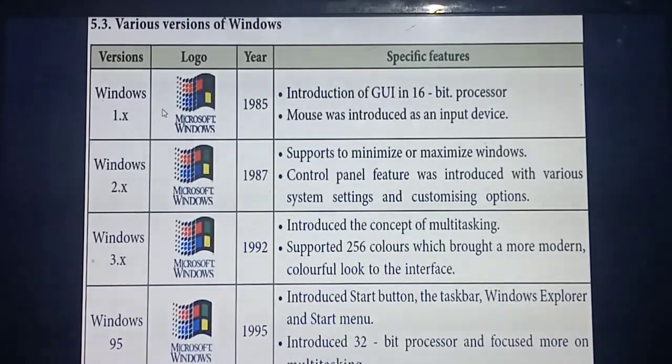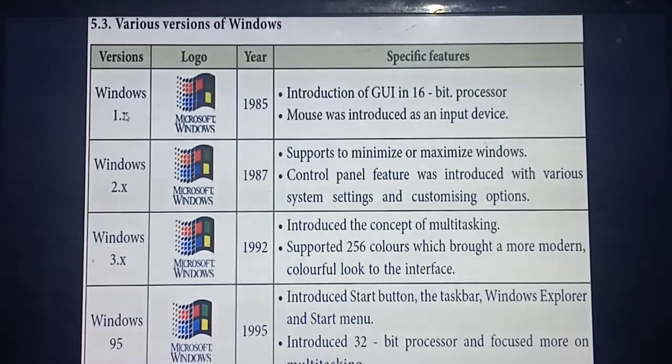What's the important thing? The name. So Windows 1.x, 2.x, the name is very important. Each and every year the Windows name will change. Then what are the features? Very important. Here all the things are important. Listen. What's the first version of the Windows operating system? Windows 1.x. In which year was it introduced? In the year 1985. So this is the symbol.